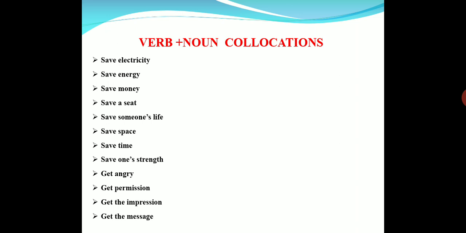Get angry. Angry always goes with get. Get permission. Permission also collocates with get. If you want to go out of the class, you have to get the permission from the teacher. If you want to go out of the college, then you have to get the permission from the principal.